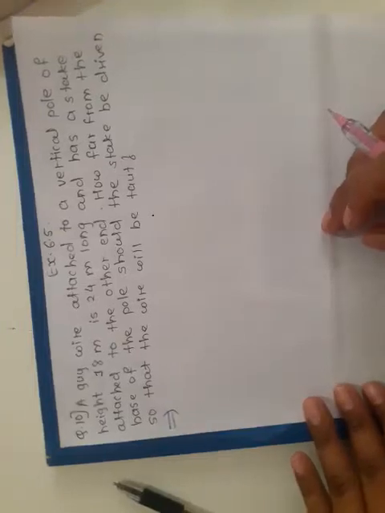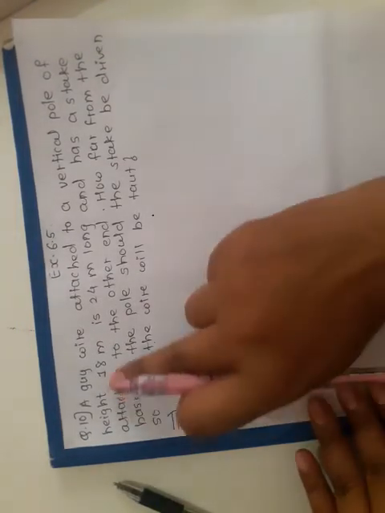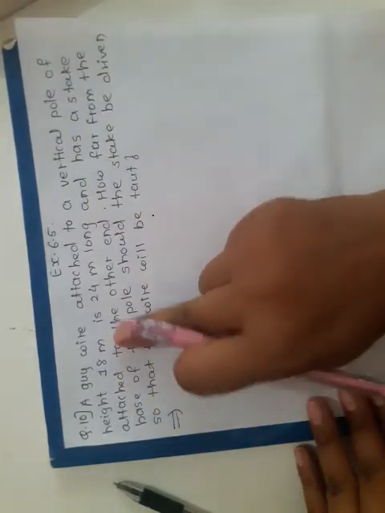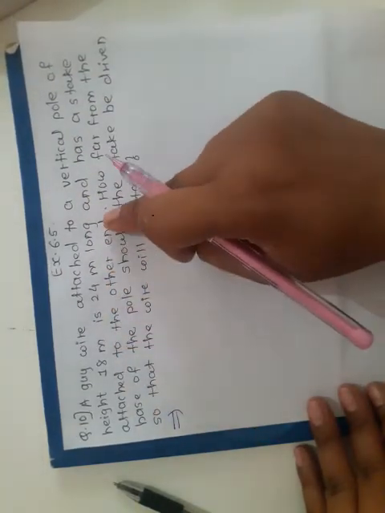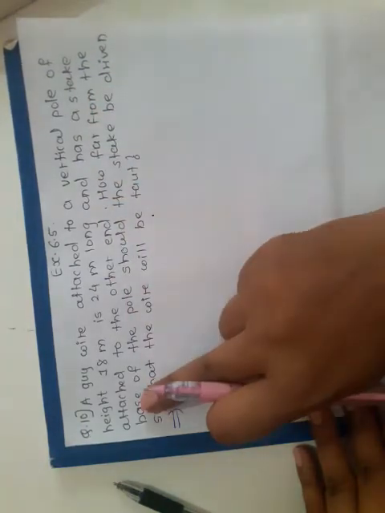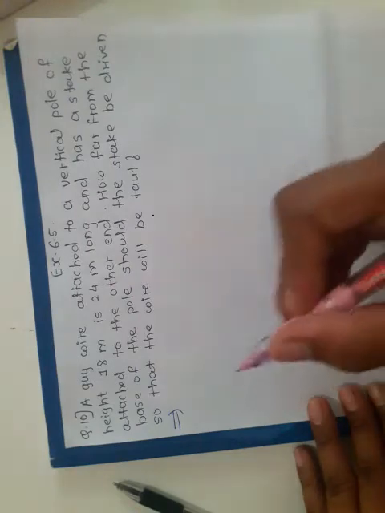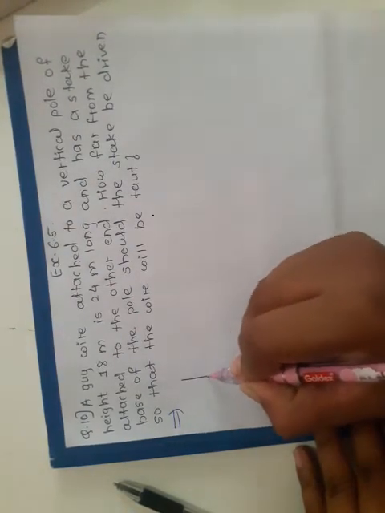Come to our next question, number 10 of exercise 6.5. A guy wire attached to a vertical pole of height 18 meter is 24 meter long and has a stake attached to the other end. Okay, a guy wire attached to a vertical pole of height 18 meter. So, the height of the vertical pole.